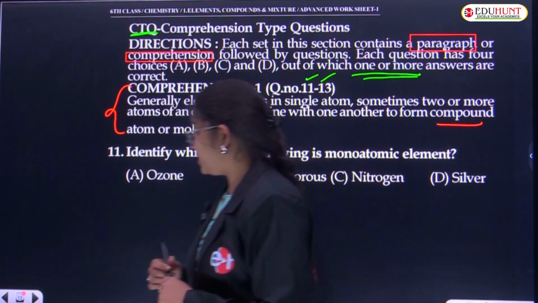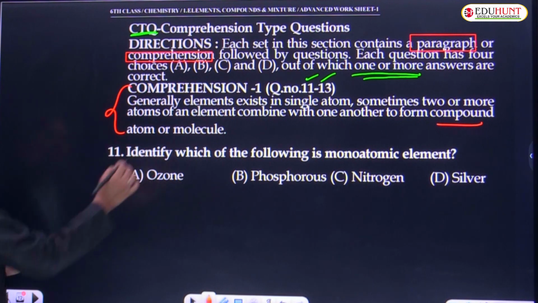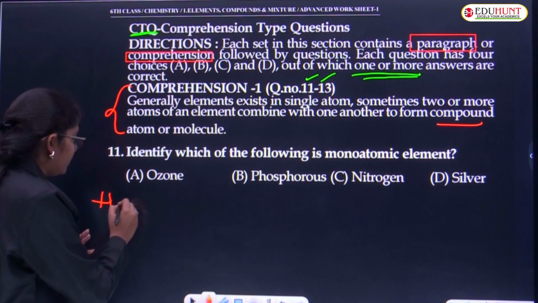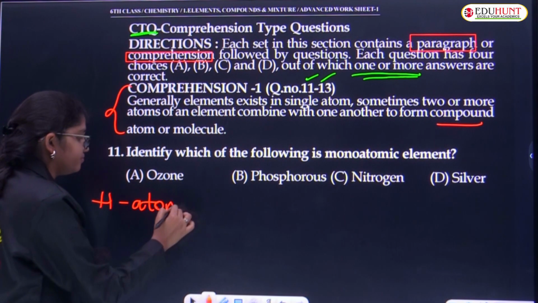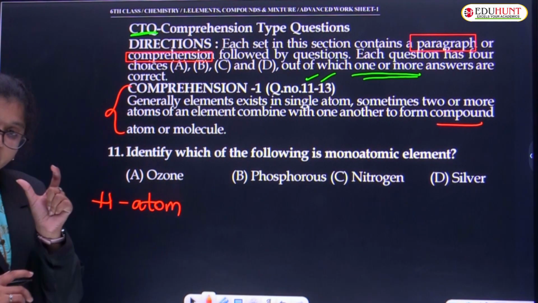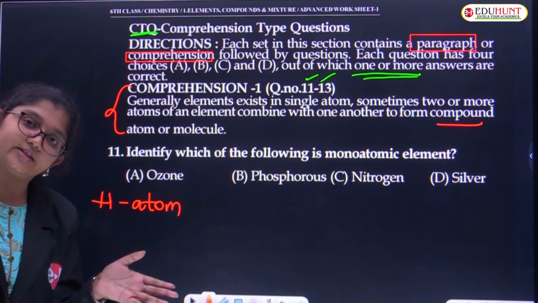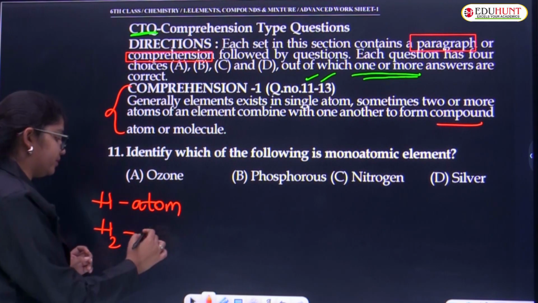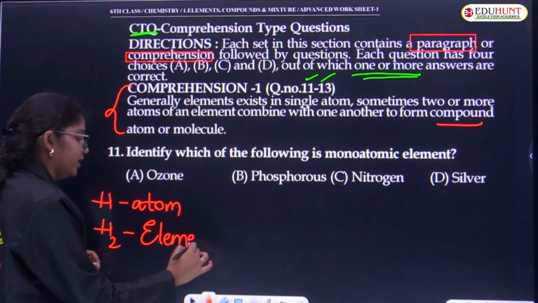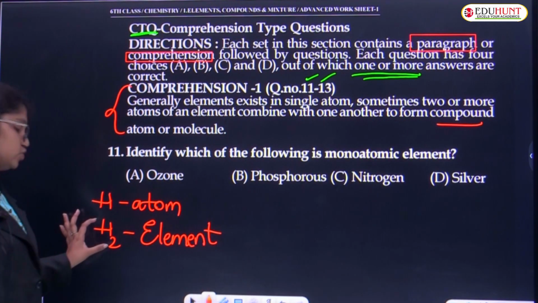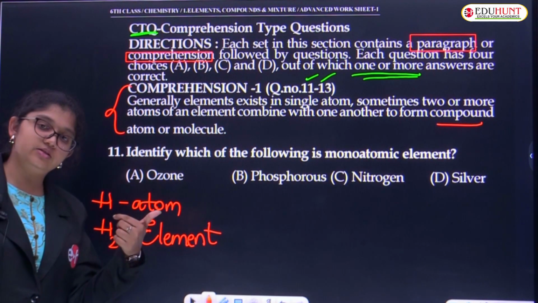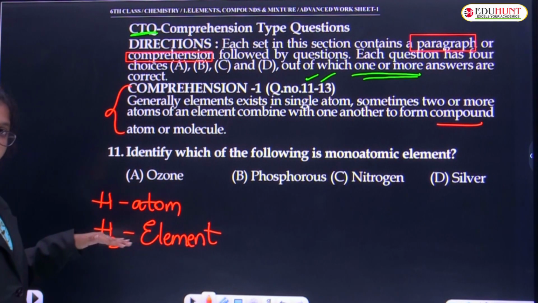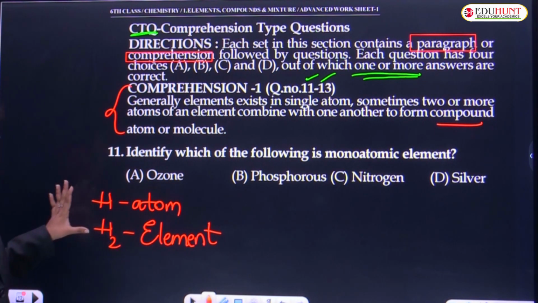For example, let's take an element such as hydrogen. H is a hydrogen element, and only a single H is a hydrogen atom. Clear? So, what about H2? H2 is a hydrogen element because it exists as stable H2. Two hydrogen atoms are bonding to give the hydrogen element. Only one type it is made up of. Clear, children?